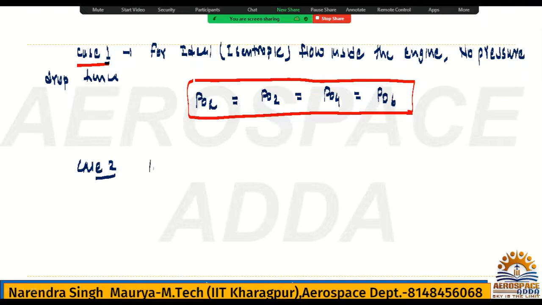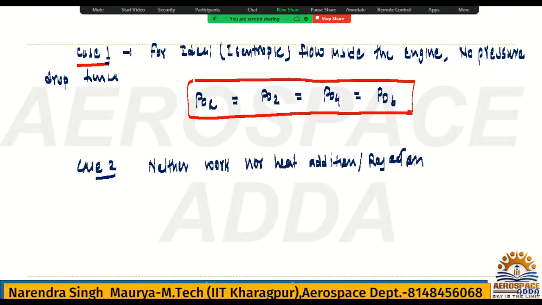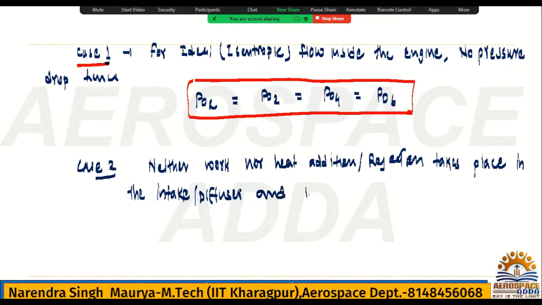So I can say here: neither work, nor heat addition or rejection takes place in the intake or diffuser and nozzle.